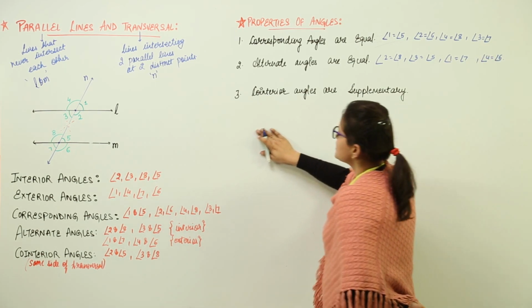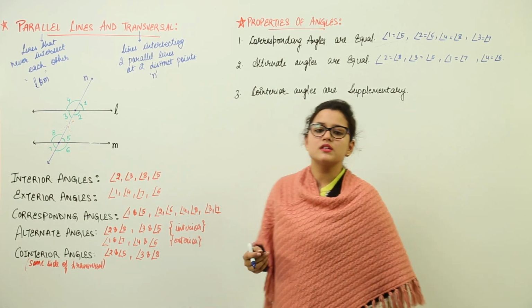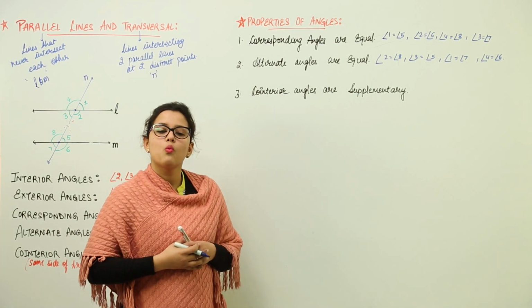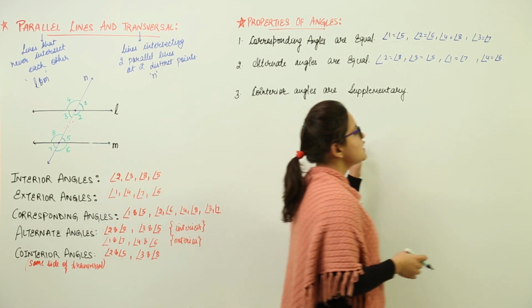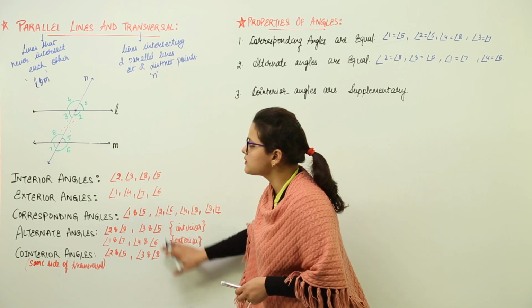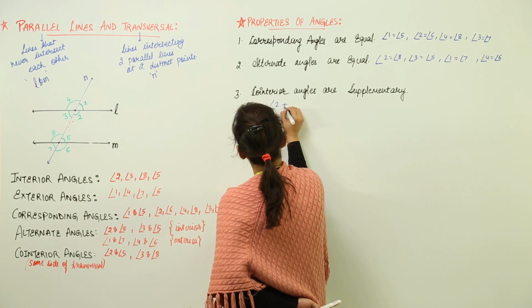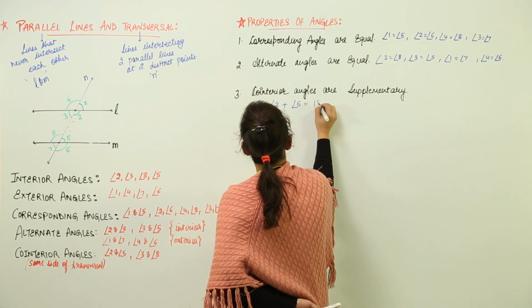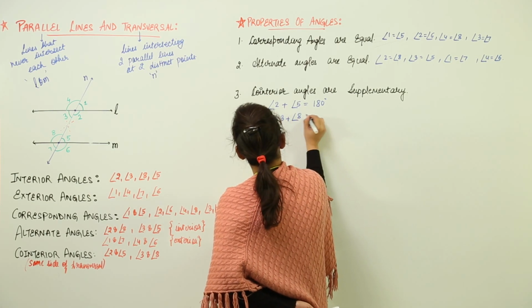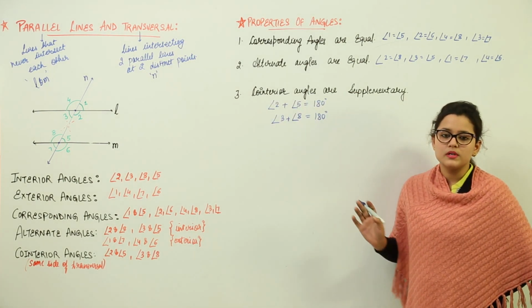The last property is that co-interior angles are supplementary. As we just discussed, what are supplementary angles? Supplementary means the angles will add up to give you 180 degrees. So over here we say that the co-interior angles are always supplementary. What are the two co-interior pairs possible over here? As we discussed, they were angle 2 and 5. So that means 2 and 5 added together are going to give you 180, as well as the sum of angle 3 and angle 8 is going to be 180 degrees. So that was about the properties of angles.